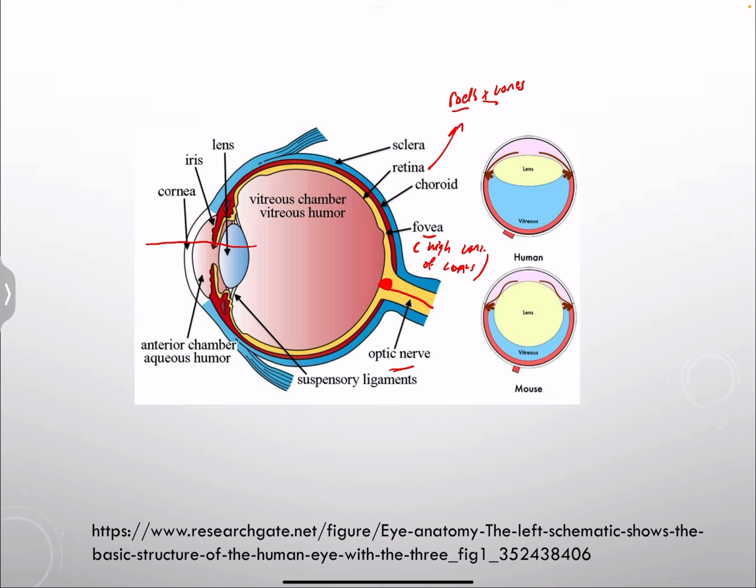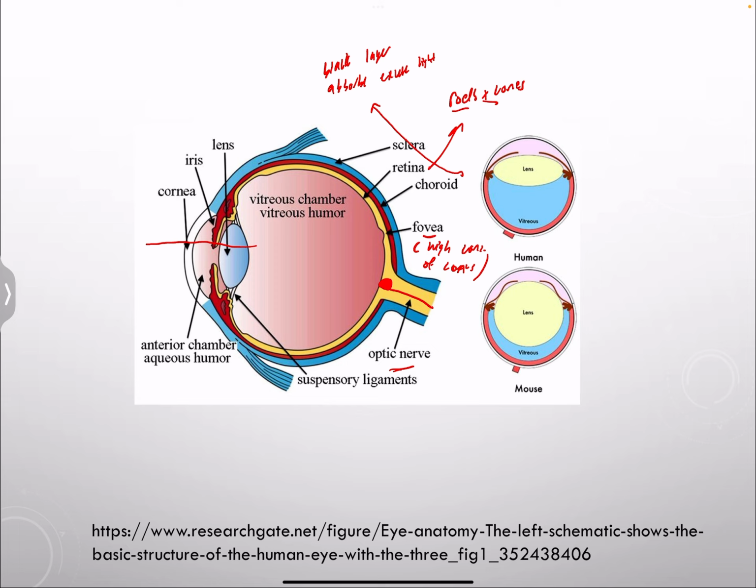Now we also have the choroid. What is the choroid? The choroid is a black layer that absorbs excess light that is scattered from the retina, and its function is to prevent blurry vision. And of course, it also contains many blood vessels. Now, what is the function of these blood vessels? It is to nourish the cells of the eye.